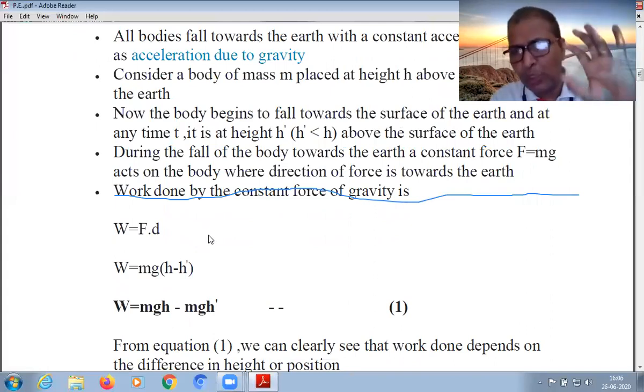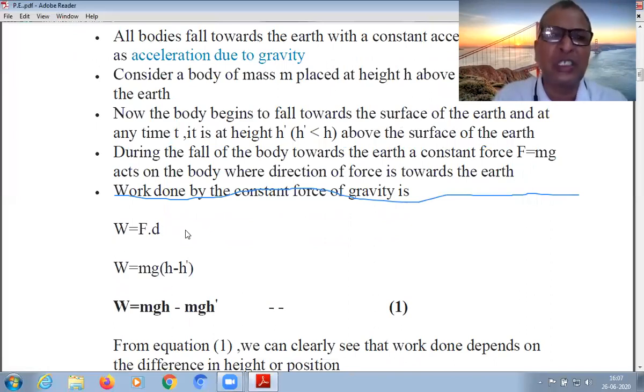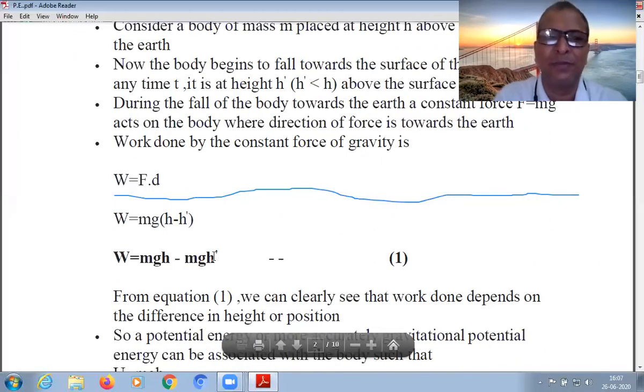The total height is h, and after time t it has fallen down and its height from the surface is h dash. So from the top to this position, the distance traveled, the total displacement in this case, is h minus h dash. We can say this is the amount of work. This is equation number 1.